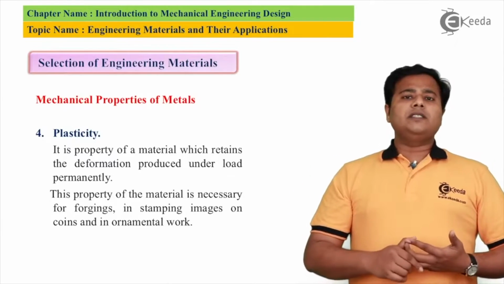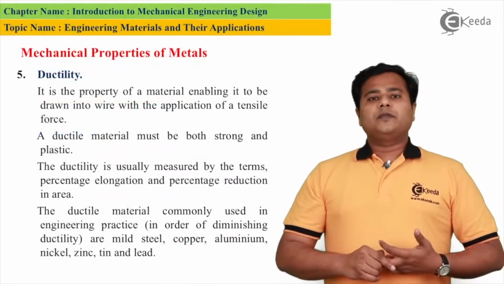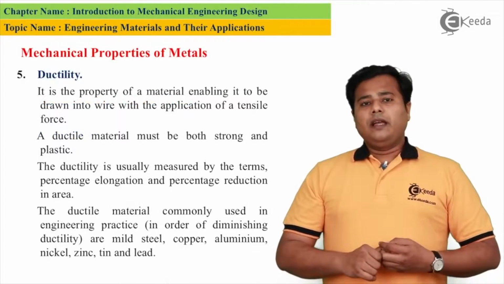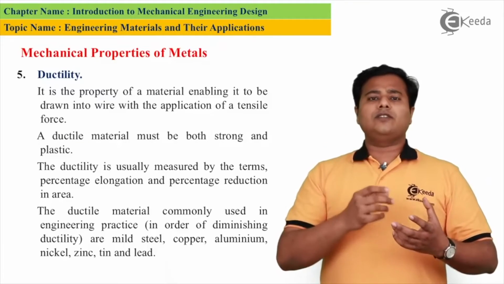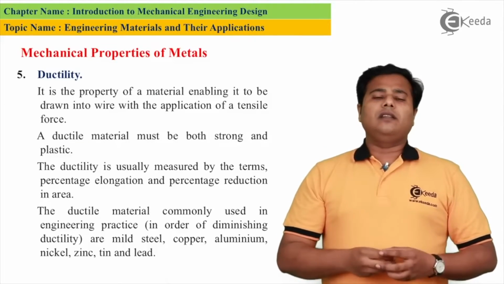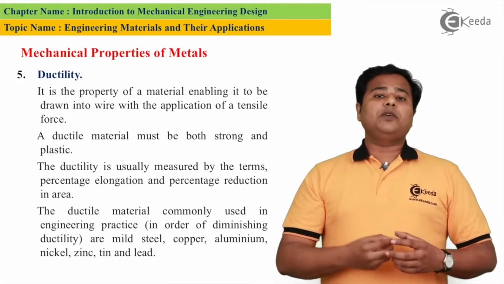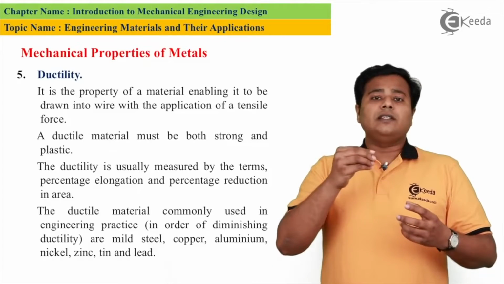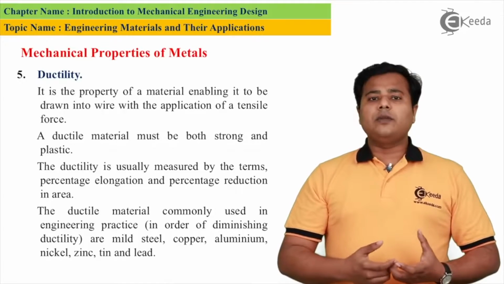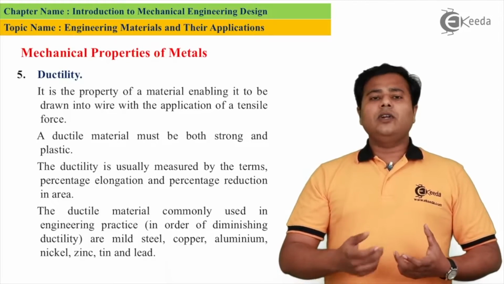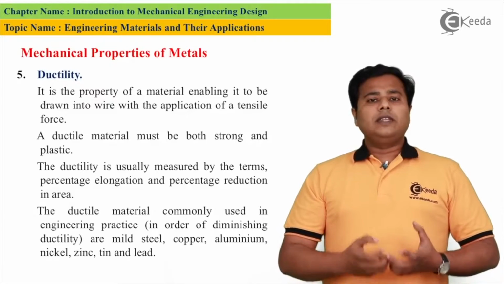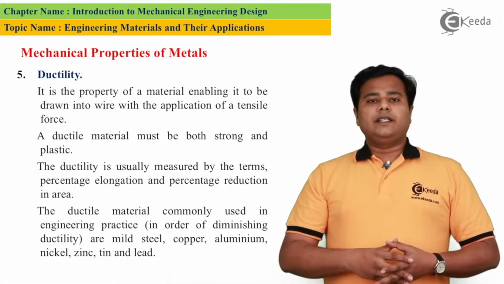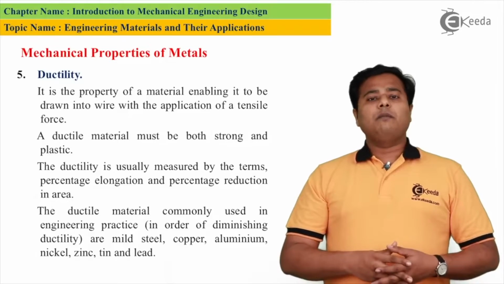Our next property is ductility, or ductileness. Now, if I want to take out thin wires, very small wires, from a body or a metal, and that metal has the property to shrink its size in such a way that small wires are generated, that's called drawing a wire. That property is called ductility, or the ductile nature of the material.